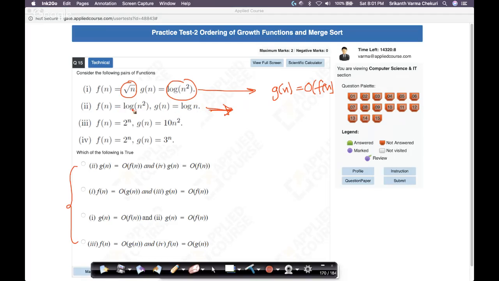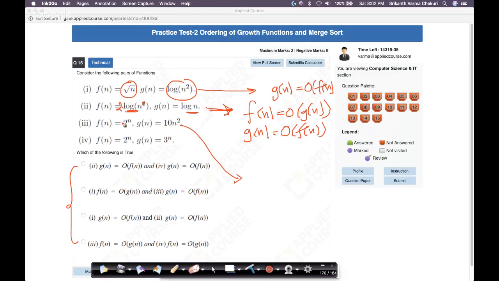What is this? Here again, I have log n square. This basically becomes 2 log n, right? Because this 2, I can remove it and place it here. And this is log n. They're the same. So I can write it as f of n equals big O of g of n. I can also write it as g of n equals big O of f of n. Both of them are valid, because f of n is theta of g of n. I have log n here. Asymptotically speaking, they're the same.